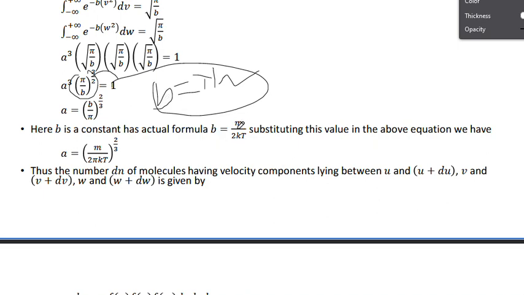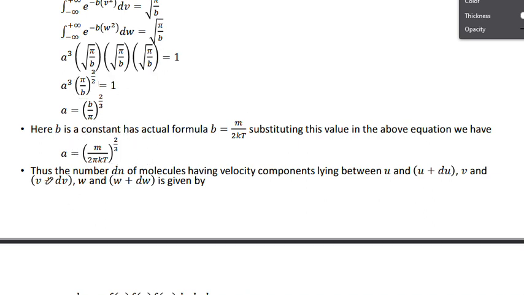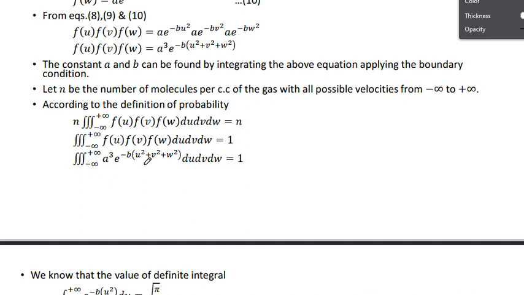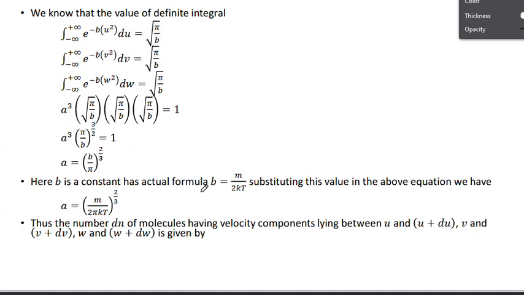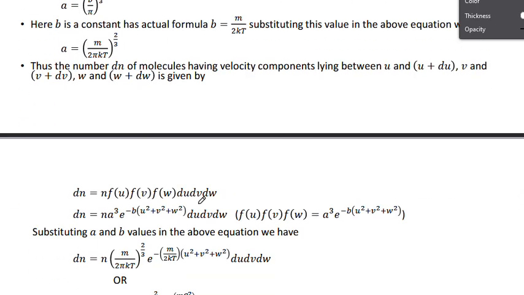Substituting this value in the above equation, we get the b constant and the a constant. Above we wrote that constants a and b can be found by integrating, so we found a like this and b also like this.